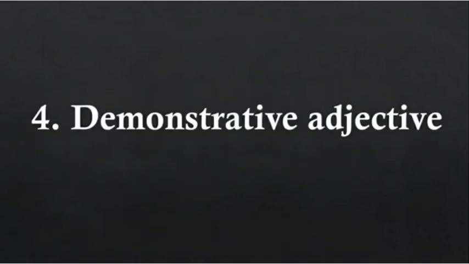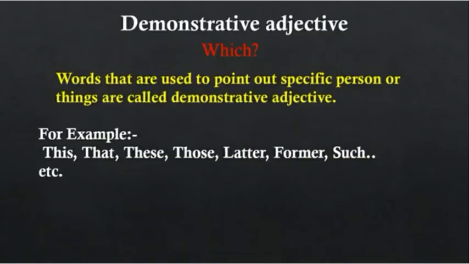Demonstrative adjective. A demonstrative adjective tells you the answer of which. Words that are used to point out a specific person, particular person or thing, are called demonstrative adjectives. For example, this, that, these, those, latter, former, such, etc. are examples of demonstrative adjectives.